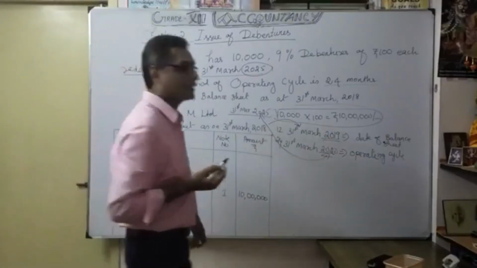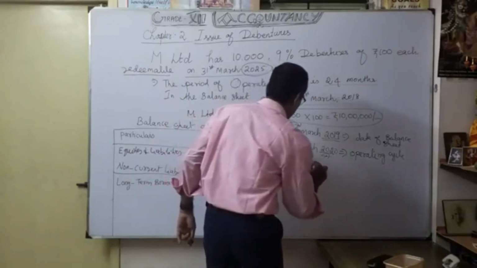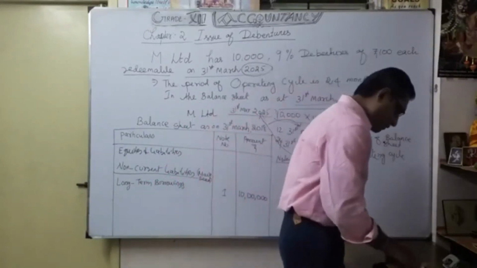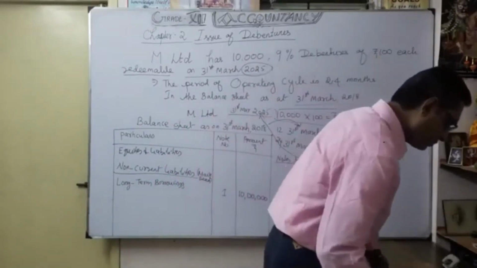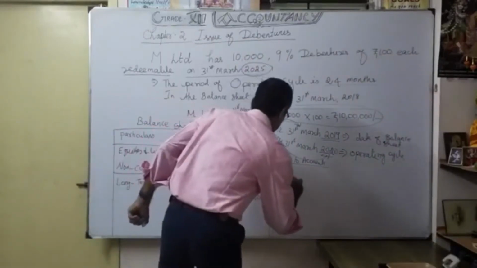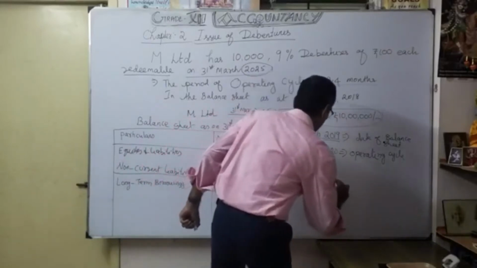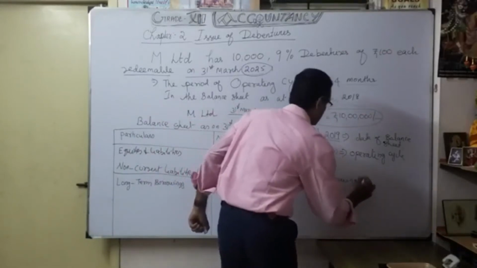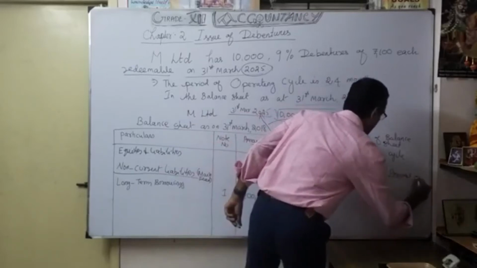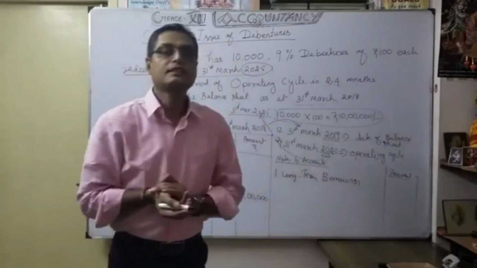Now we are going to write separately the heading Notes to Accounts. Under that is note number 1, that is called long-term borrowings. In the same manner, the amount will come here. Under that we have to give the detailed explanation.